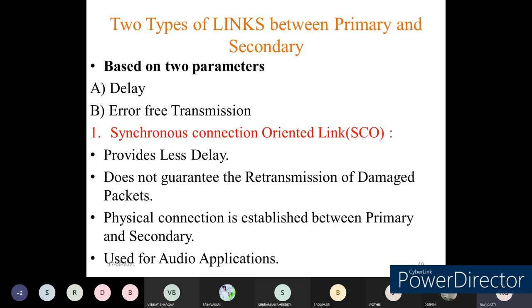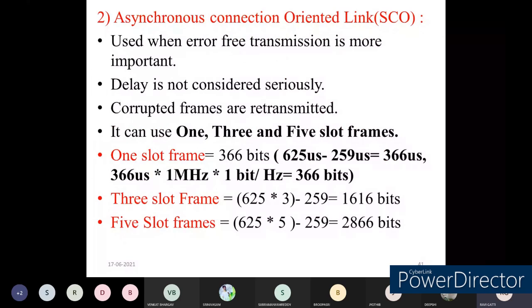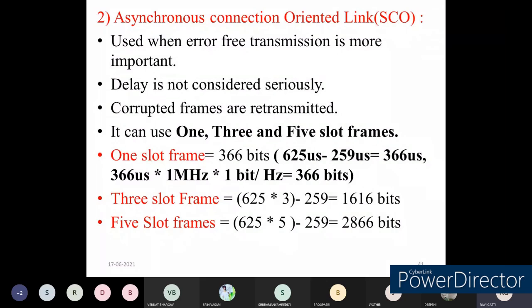The physical connections are established based on synchronous connection oriented links between the primary and secondary devices, and these links are used for audio applications. The next one is the asynchronous connection oriented link. In asynchronous links, delay is not considered seriously, because we transmit text information over it. We use this link when error-free transmission is more important.